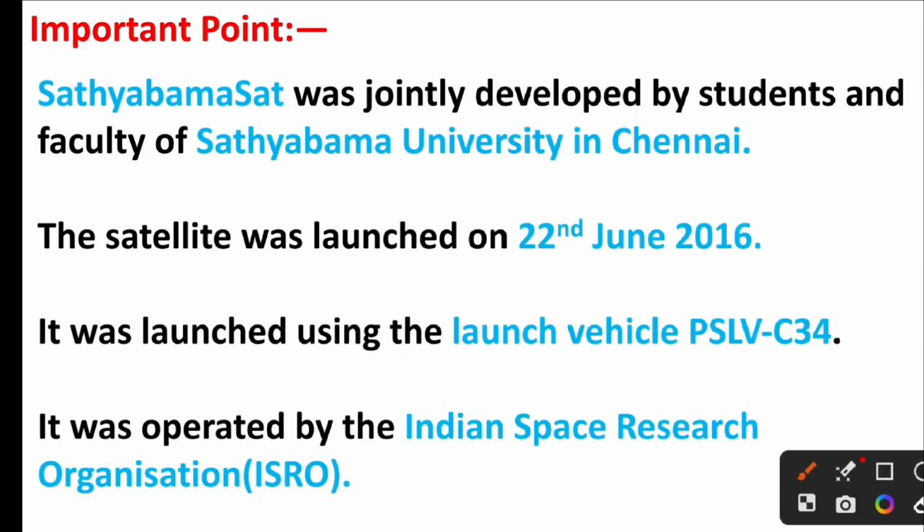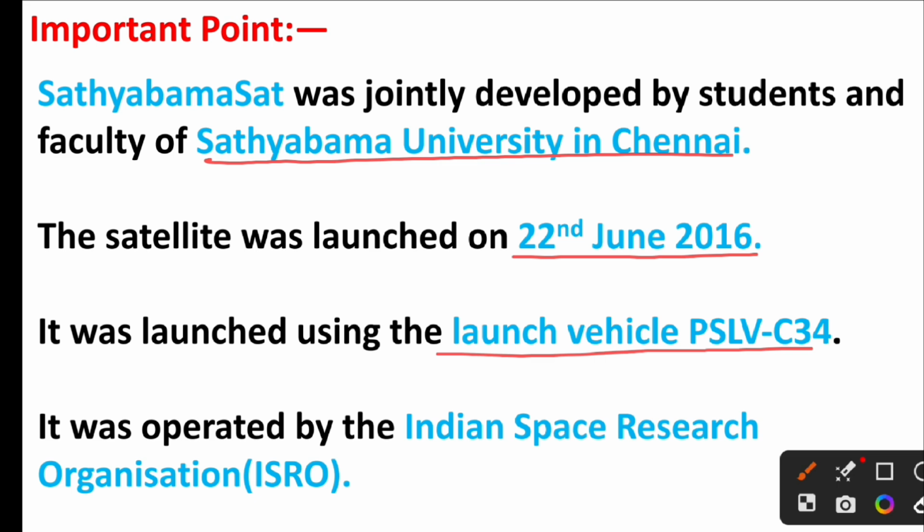Friends, Satyabama Sat was jointly developed by students and faculty of Satyabama University in Chennai. The satellite was launched on 22nd June 2016. It was launched using the launch vehicle PSLV C-34. It was operated by the Indian Space Research Organization.